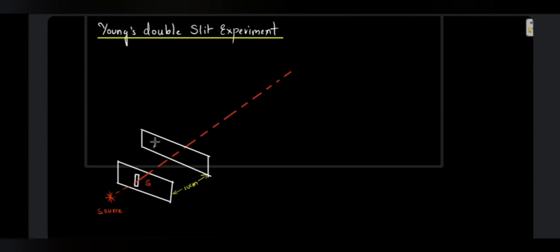These two slits act as two coherent sources, because the main source is one, correct?